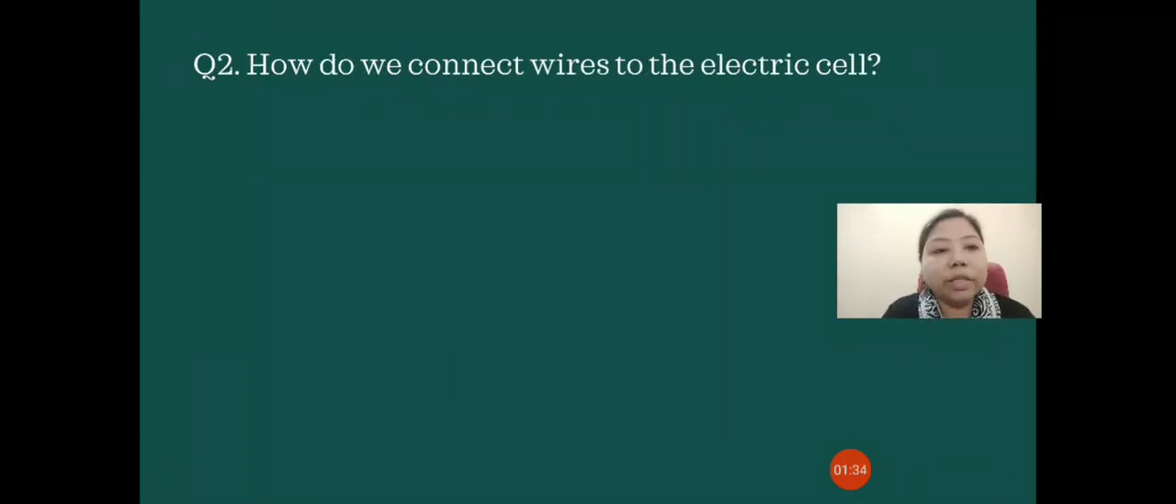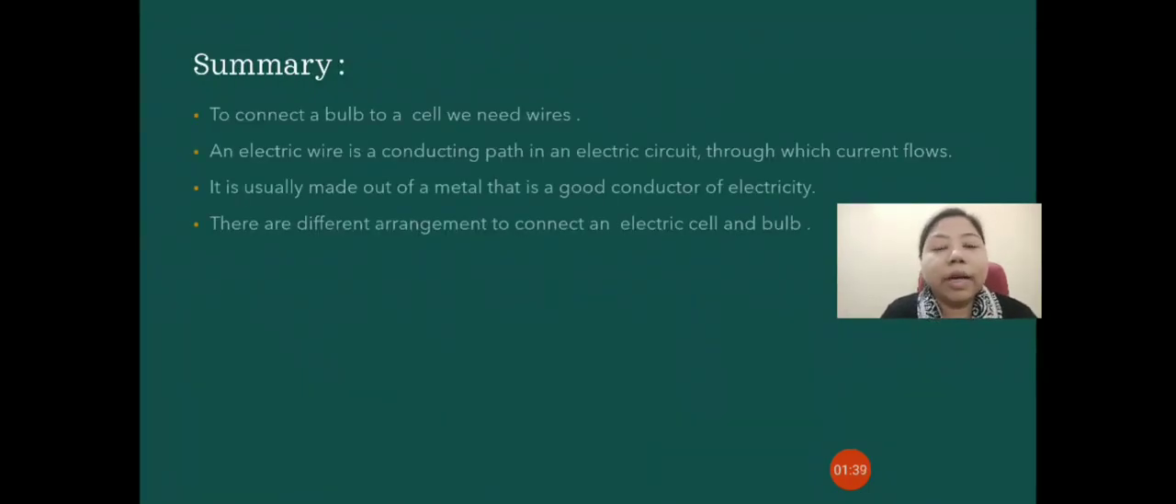How do we connect wires to an electric cell? So let us summarize what we have learned in today's class. In today's class we learned about how to connect a bulb to a cell. So to connect a bulb to a cell we need wires. An electric wire is a conducting path in an electric circuit through which current flows. An electric wire is usually made out of a metal that is a good conductor of electricity, and there are different arrangements to connect an electric cell and a bulb.